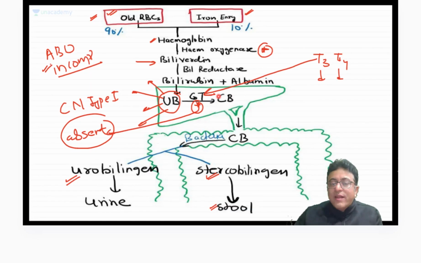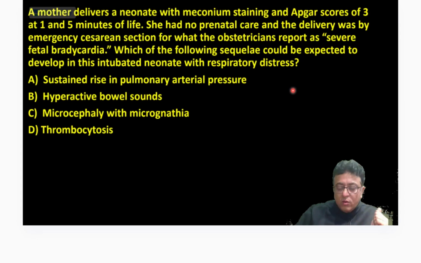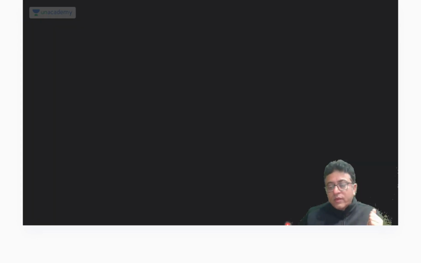Biliary atresia, very simple to understand. If this is blocked, this is biliary atresia. Conjugated bilirubin forms, but where does it go? It spills into the blood. So in biliary atresia we have conjugated hyperbilirubinemia. One more thing, a very good concept.